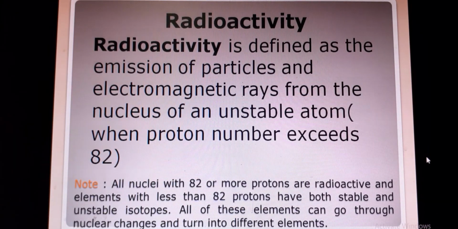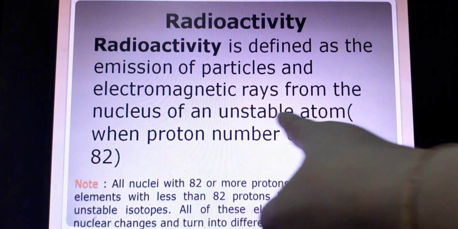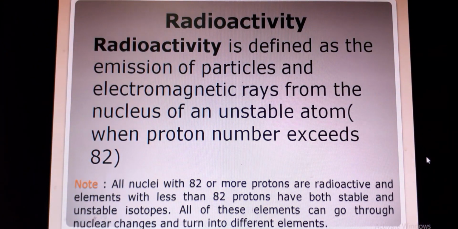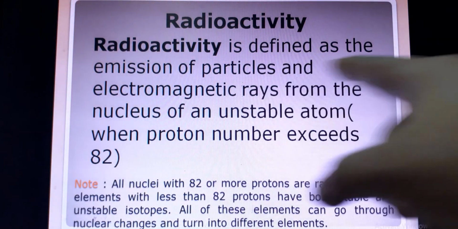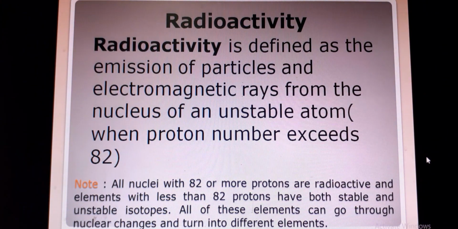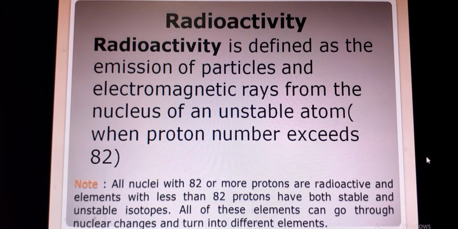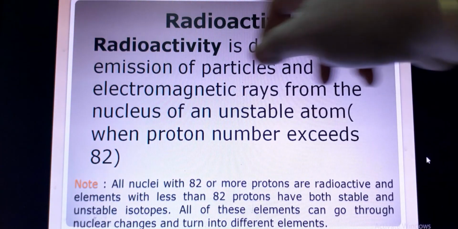Now come to the main topic, radioactivity. Radioactivity is defined as the emission of particles and electromagnetic rays from the nucleus of an unstable atom. An unstable atom means where the proton number is more than 82, then the atom shows the radioactivity property.